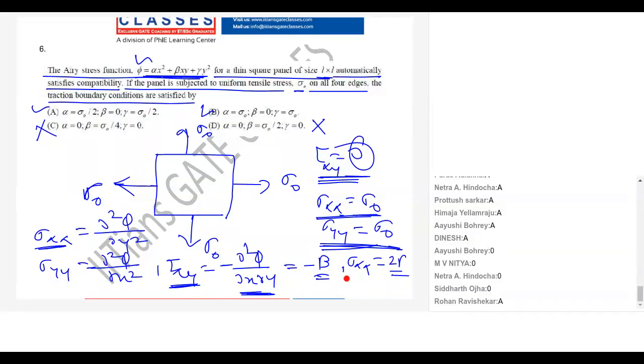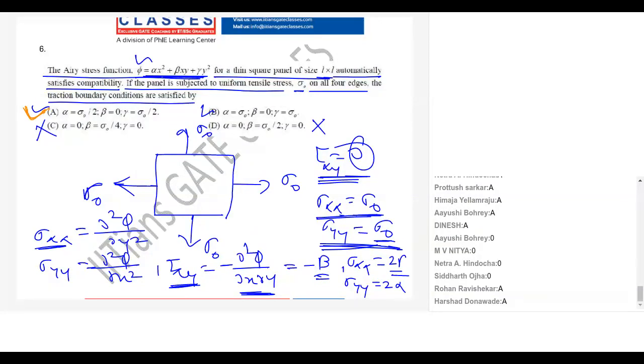And sigma yy will come 2 alpha. Now both are sigma naught. So what is alpha? Sigma naught by 2. What is gamma? Sigma naught by 2. So what is the answer? A is the answer.